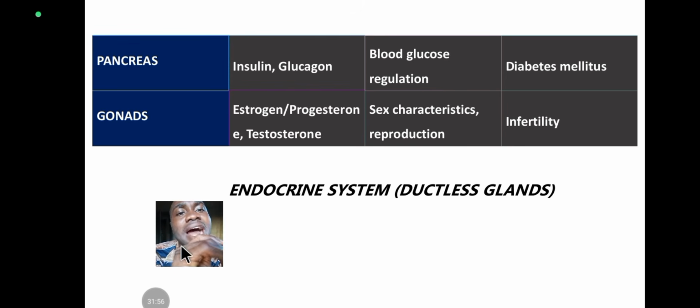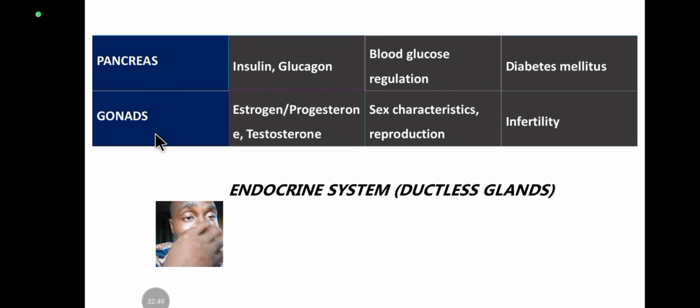The next here we have is the pancreas. And what hormones does the pancreas produce? It produces majorly two hormones, insulin and glucagon. Insulin regulates blood glucose level, and glucagon too regulates blood glucose level. But one helps to reduce it, and the other helps to increase it. Insulin helps to reduce it, while glucagon helps to increase it. So the defect of the pancreas is diabetes mellitus, whereby there is a lack of insulin, or the body can't take up glucose, leading to a constantly high blood sugar level.